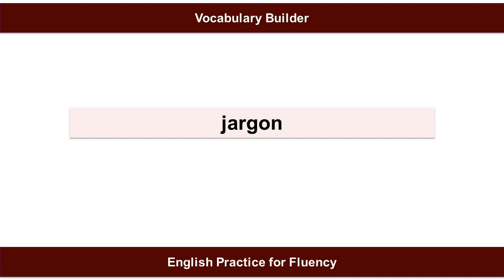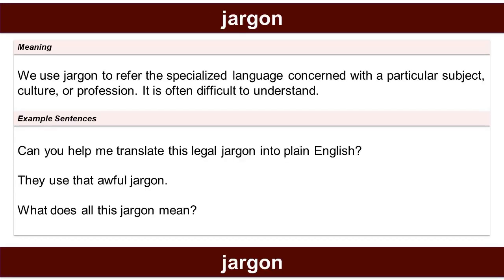The vocabulary word is jargon. Meaning of the word. We use jargon to refer to the specialized language concerned with a particular subject, culture, or profession. It is often difficult to understand. Example sentences. Can you help me translate this legal jargon into plain English?